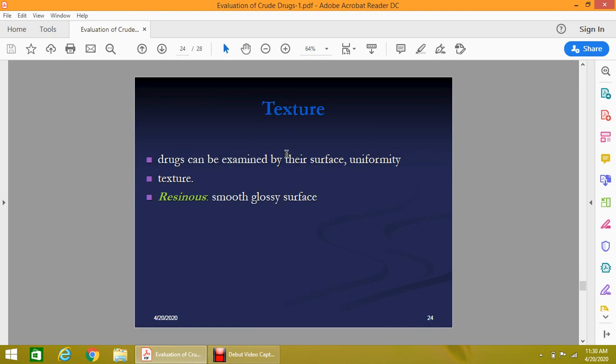Now the texture, as I told you earlier, texture is the outer surface. Either the surface is uniform or uneven, moist or dry. So we mark the drug. Some drugs are glossy, some drugs are very smooth, or some drugs are very resinous or gummy in nature. The texture also depends upon the nature of the drug as well as the part of the plant.